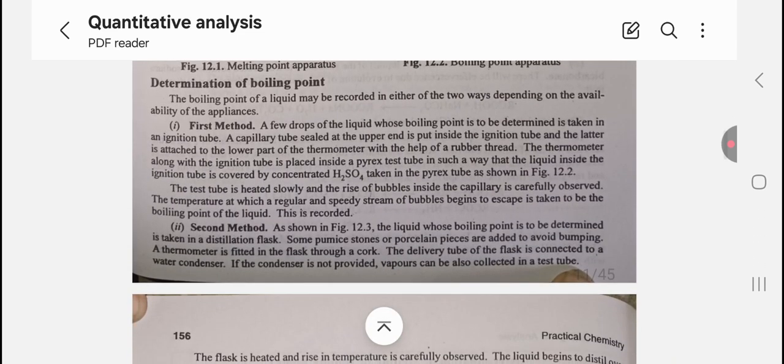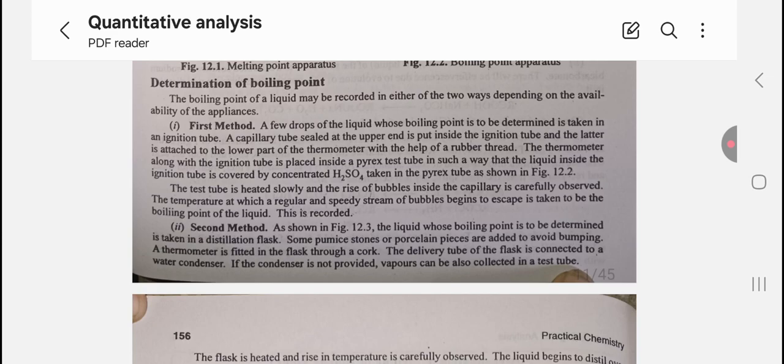Determination of the boiling point. The boiling point of the liquid may be recorded in either of two ways depending on the availability of the appliances. First method: a few drops of the liquid whose boiling point is to be determined are taken in an ignition tube. A capillary tube sealed at the upper end is put inside the ignition tube and later is attached to the lower part of the thermometer with the help of a rubber thread.